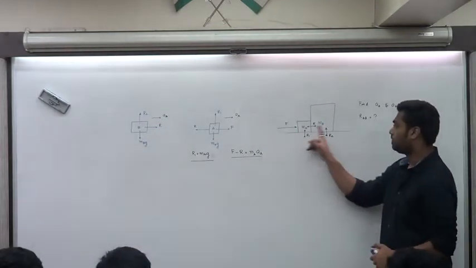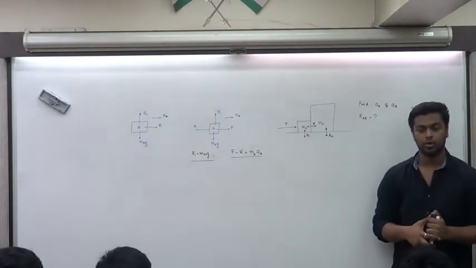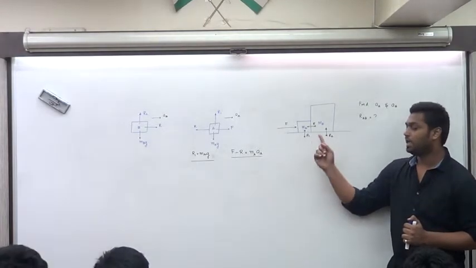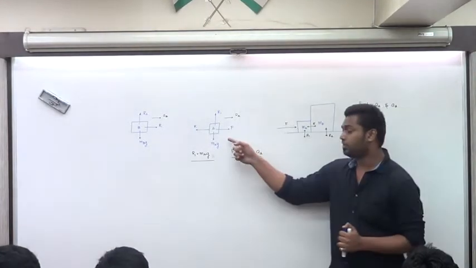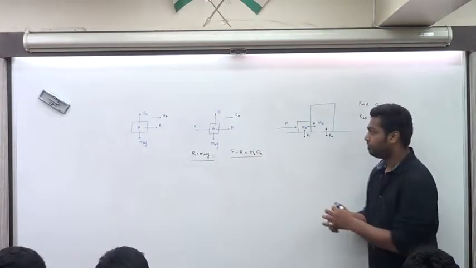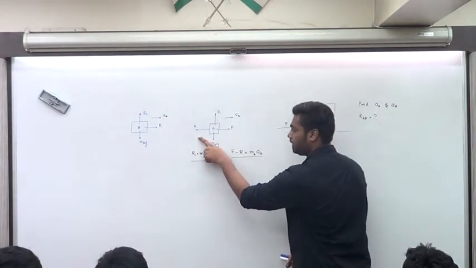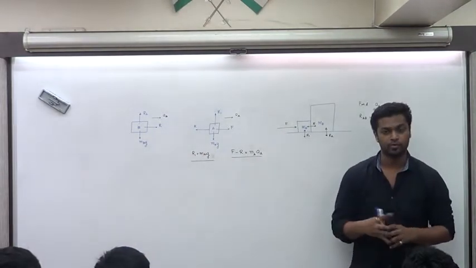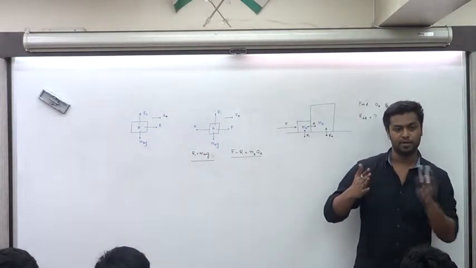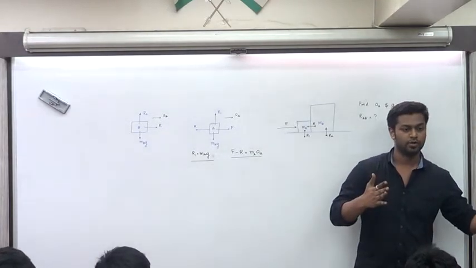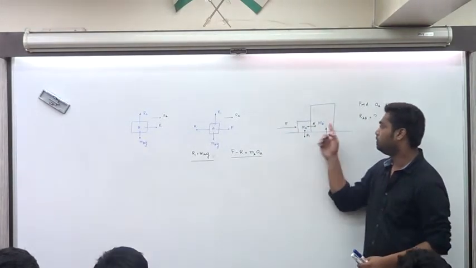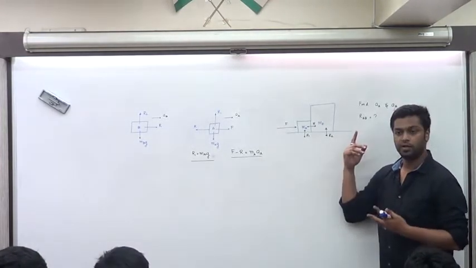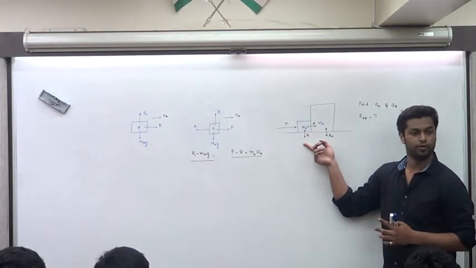Why is this F not given to B? F is not acting on B. F is only acting on A. That is why it comes only for A. F will increase the value of R and that will push B ahead. That's exactly how it goes. You press A, A presses B, and that's how it is moving. So there is no relation of F with B. F has not even seen B. F does not know what is ahead. F understands only this block over here.